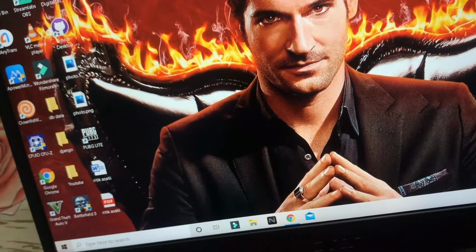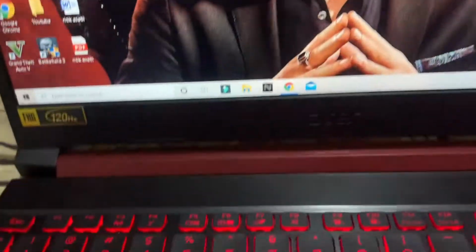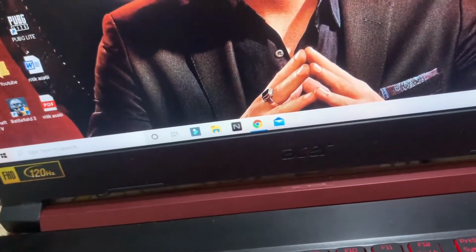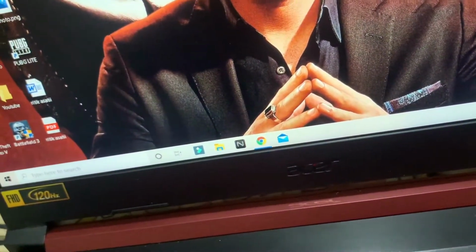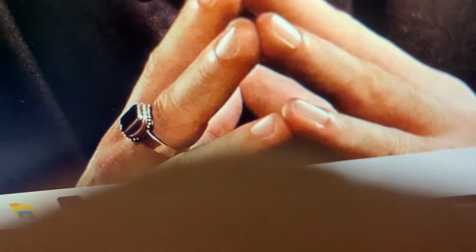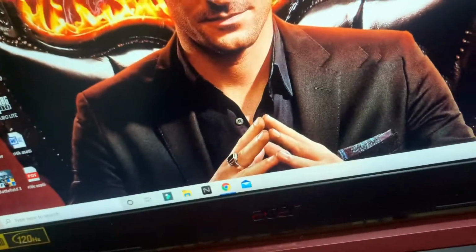You can't expect good battery backup in a gaming laptop. It gives you okay battery backup, like no, it doesn't give you 4 to 5 hours. Obviously, it's a gaming laptop. See, you can hear the sound of the fan. It takes a lot of power.